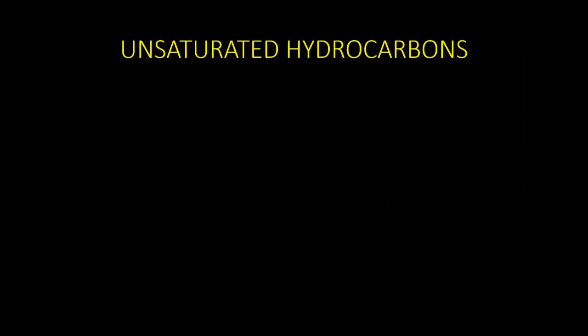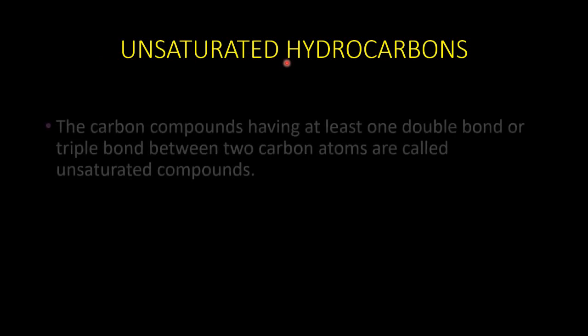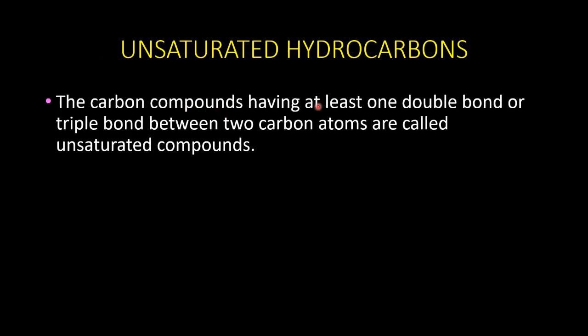Now the second type is unsaturated hydrocarbons. So the carbon compounds having at least one double bond or triple bond. Not necessary that all the carbon atoms have to be bonded with a double or triple. It should be containing at least one double bond or triple bond between 2 carbon atoms.